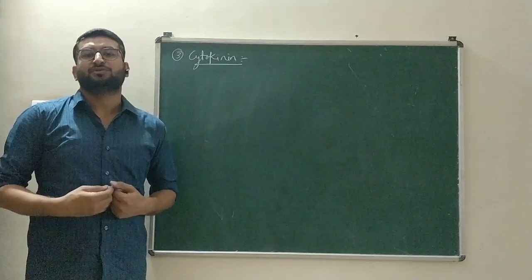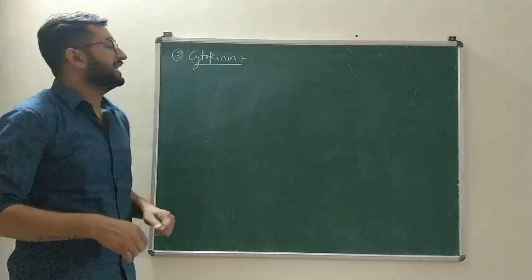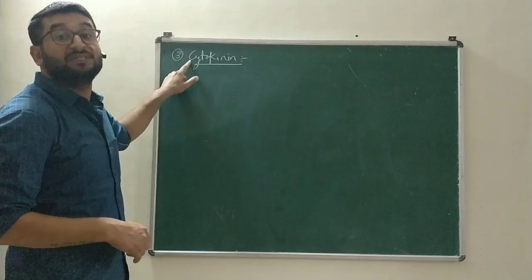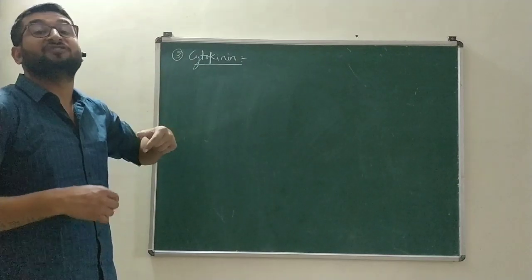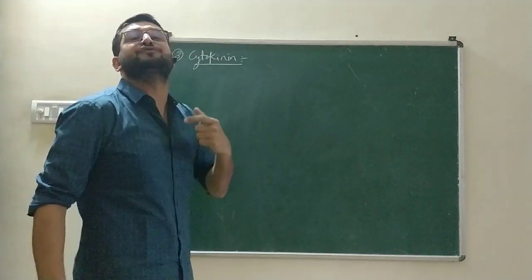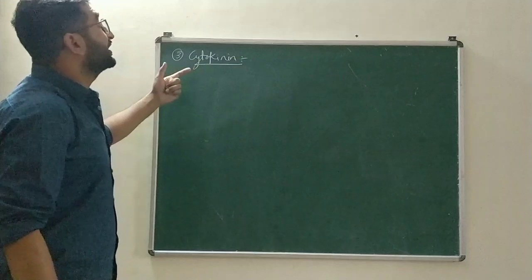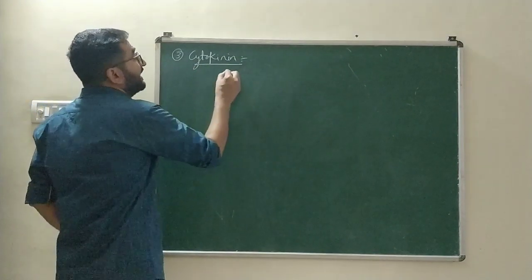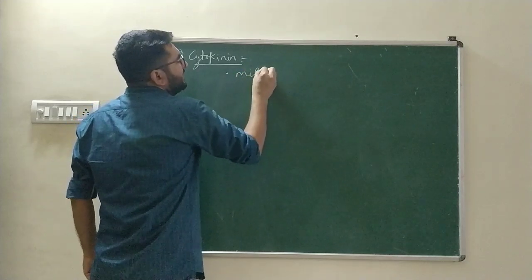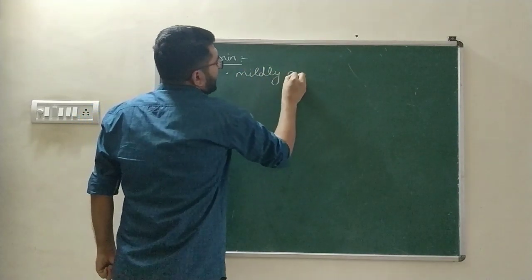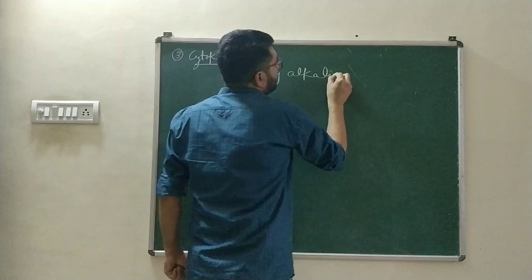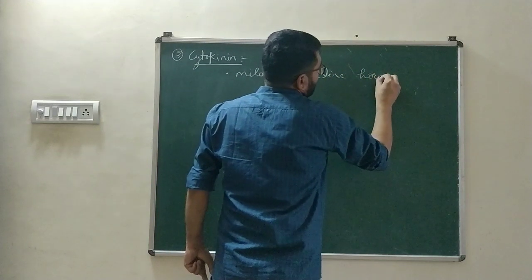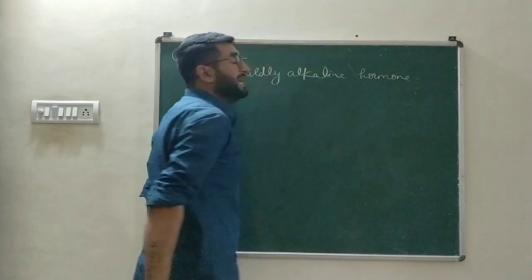The third plant hormone to discuss is cytokinin. As its name indicates, cyto means cell and kinin is taken from kinesis, that means division. It is the plant hormone that promotes cell division. It is a mildly, that is weakly, alkaline or basic hormone, whereas auxin and gibberellin were acidic hormones.